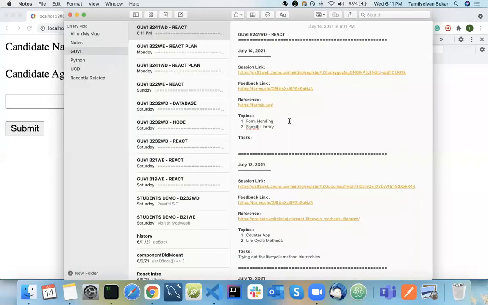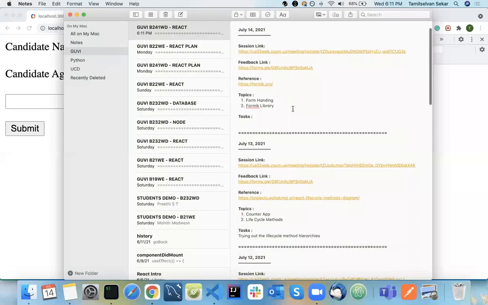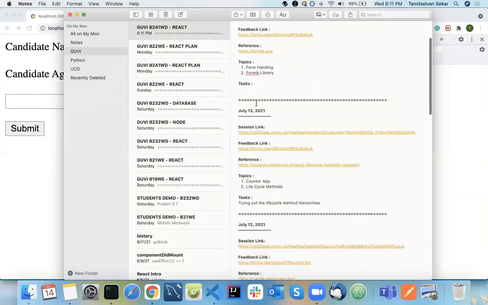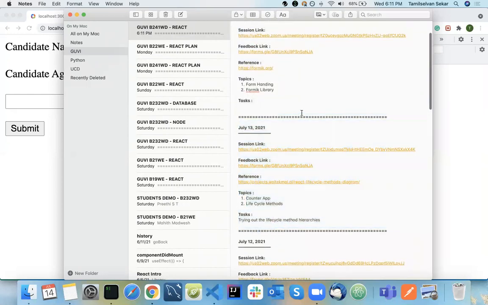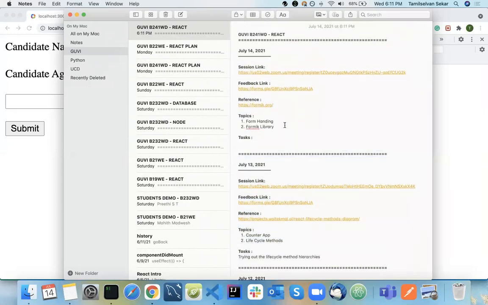If you have any questions, please do ask me. Before moving on to forms, please be strong in your fundamentals, like how to start with your application, state, props, and other things. When you start typing and going with the forms and other things, you will understand the fundamentals in a very strong manner. So please do those things.